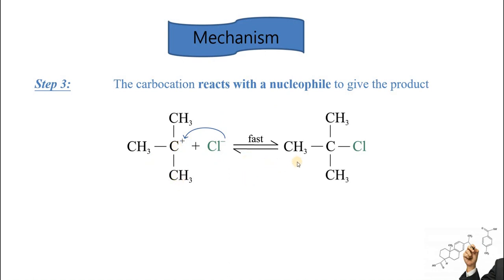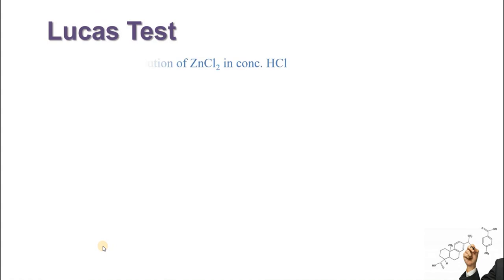So this is how the reaction proceeds. In case we are using primary alcohol and hydrogen chloride, the reaction will be very slow, because we have seen in the reactivity order that hydrogen chloride is least reactive and primary alcohols are least reactive in carbon-oxygen bond breakage. In that case, you will have to provide the reaction mixture with a catalyst, which can be zinc chloride. The difference in chemical reactivity of alcohols with different halogen acids is sometimes used for their identification, and this is a very important reaction called the Lucas test. What is the Lucas test?